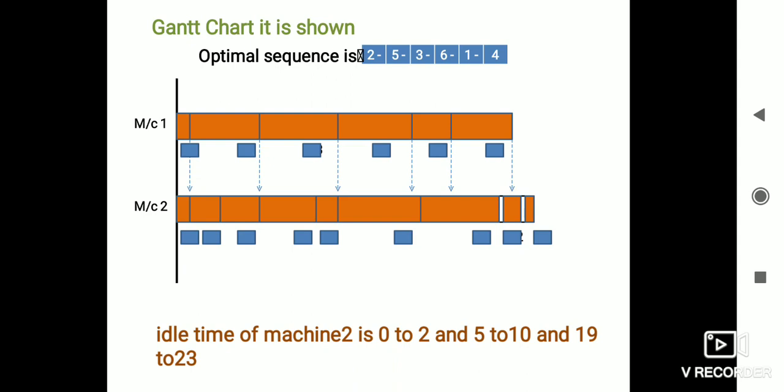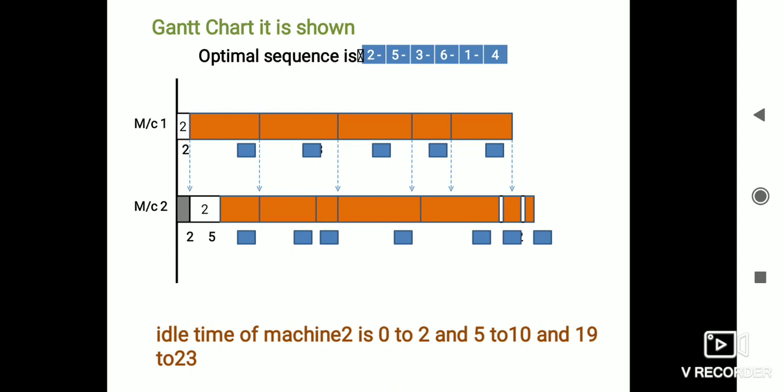Here we already know the optimal sequence 2 to 5, 5 to 3, 3 to 6, 6 to 1, 1 to 4. Here we are mentioning the machine 1 and machine 2 Gantt chart. In the first sequence, the first job is job 2. The process time will be 2 minutes, and it is the idle time for the second machine. Then the second machine takes 3 minutes, totally 5 minutes for completion of the second job by machine 1 and machine 2.